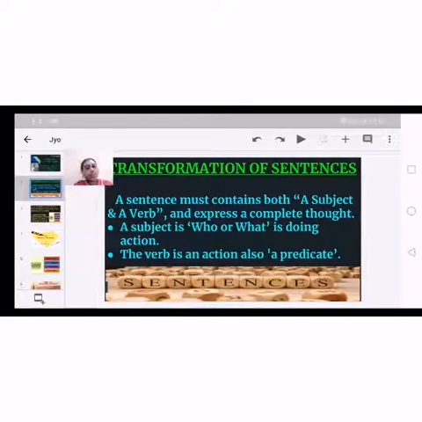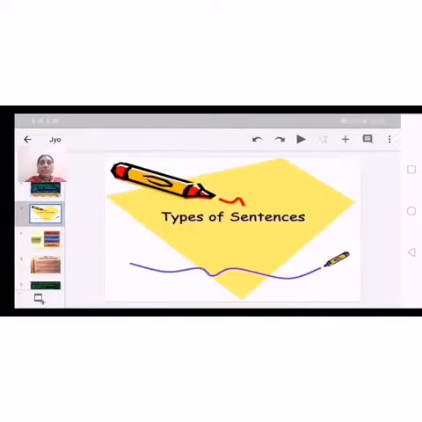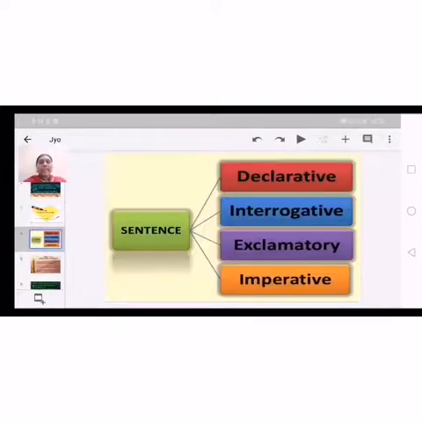Okay, so now let's move to the classification: types of sentences. Next, according to the grammatical structure, uses and functioning, the sentences are divided or classified into four types. So these are the four types we can observe in this slide.